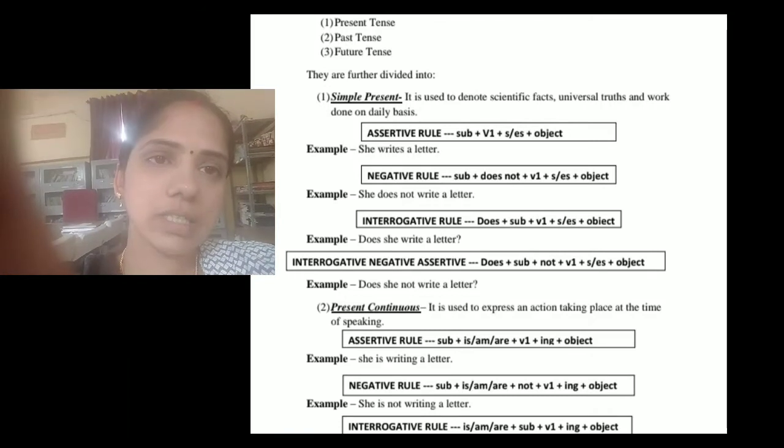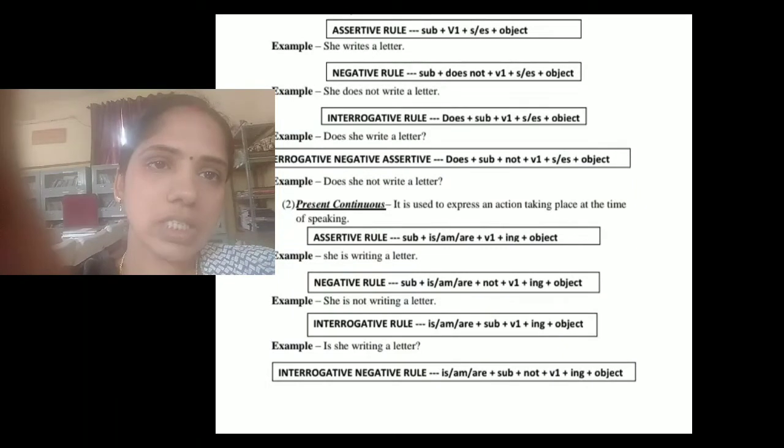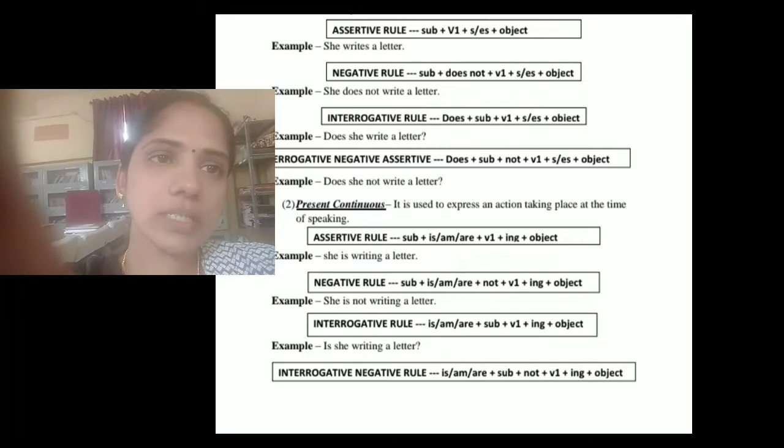She does not write a letter. This is an example of a negative sentence. Does she write a letter? This is an example of an interrogative sentence. Then, does she not write a letter? This is an example of an interrogative negative sentence.